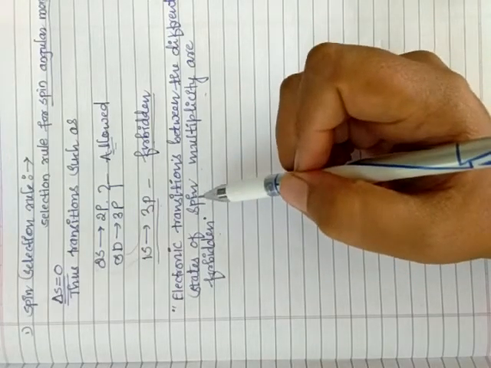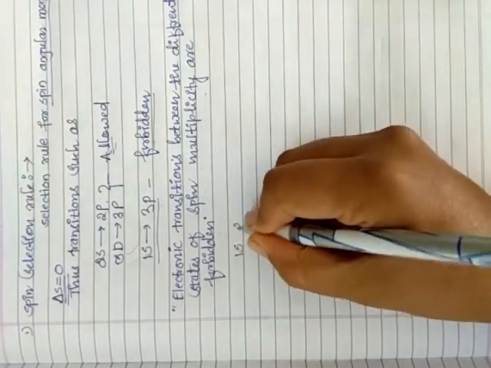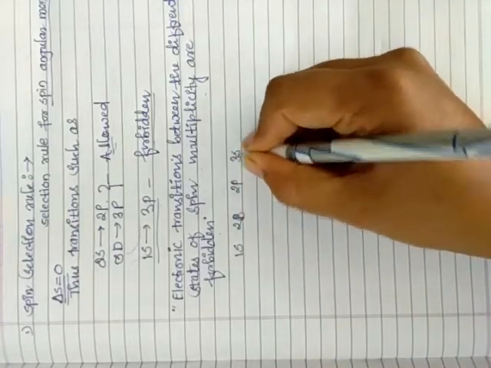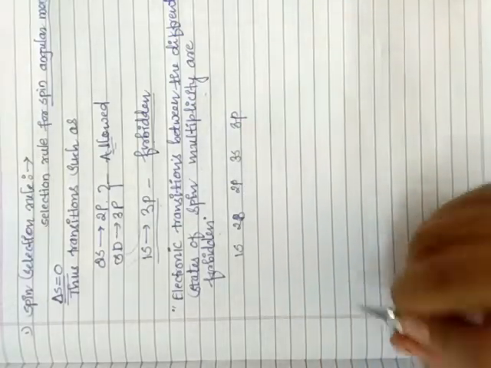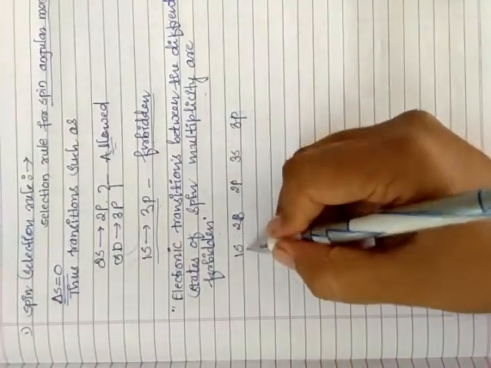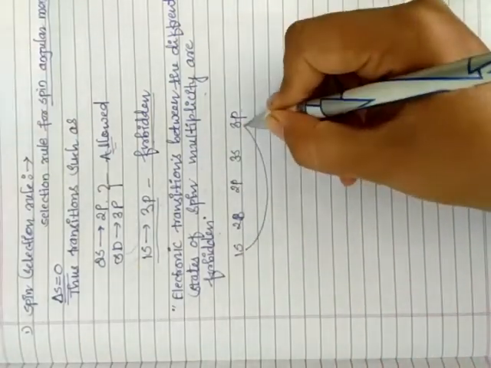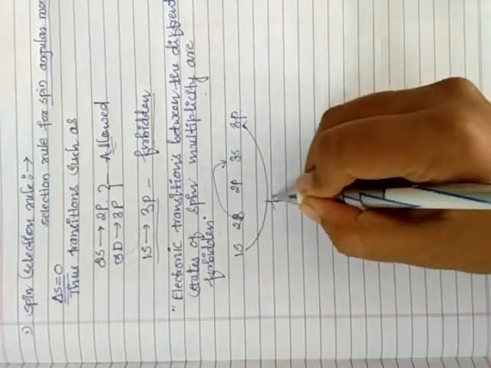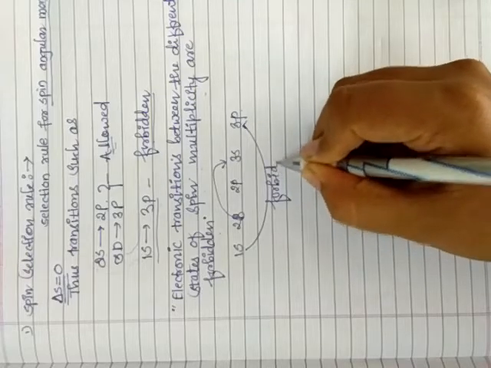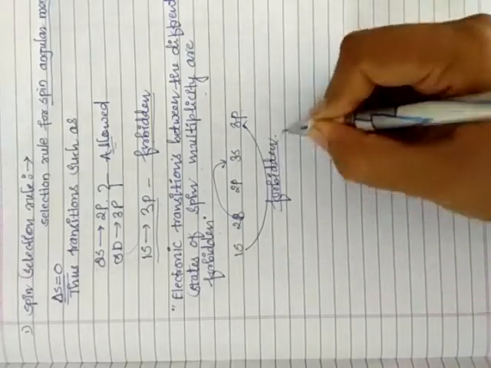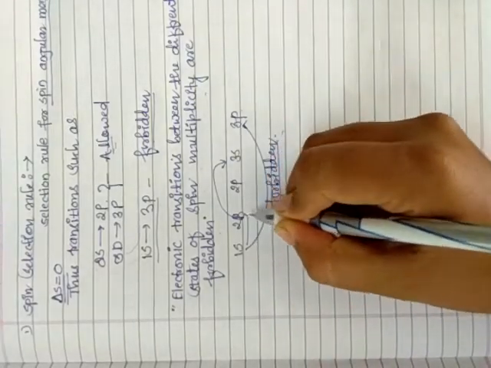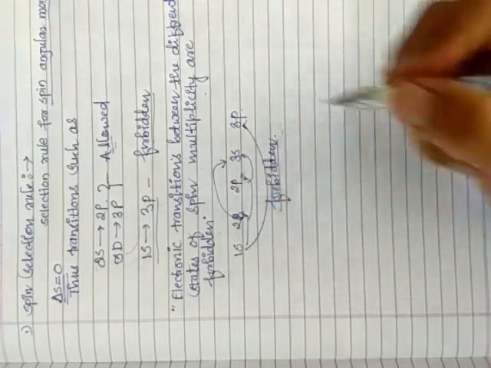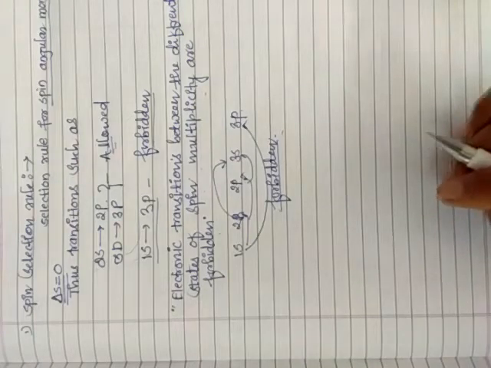If it is the same state, such as 1s, 2s, 2p, 3s, 3p, it is an allowed transition. But if it goes from 1s to 3p, or 2s to 3s, such transitions are forbidden. This type of direct transition is allowed.